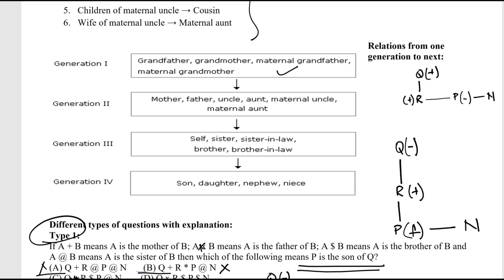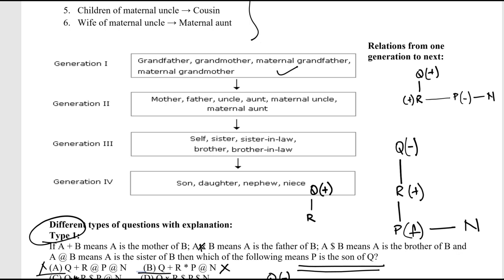So obviously option D will be the correct answer, but we'll go in the methodical way and we'll prove it. So in the process you'll learn how to make diagrams also, which is critically important in case of blood relations. Q asterisk R, Q is father of R, so this is plus sign.